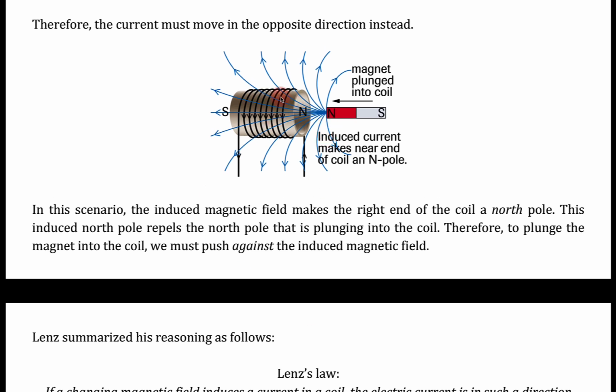So if the induced current instead moves in this direction, opposite to what we said before, then the right end of the coil becomes a north pole. And so that induced north pole is going to repel the north pole that we are plunging into the coil. So we have a situation here where you are plunging the magnet into the coil, and the induced magnetic field is kind of working against you. So you have to push against that induced magnetic field for the current to be induced in the wire.